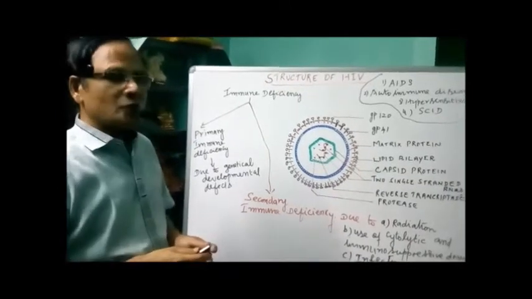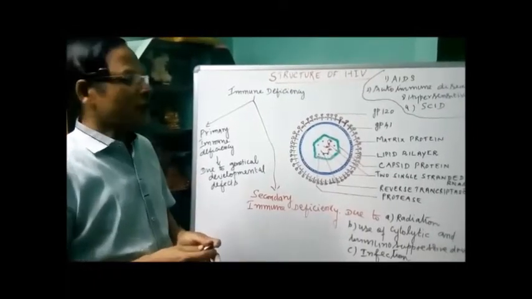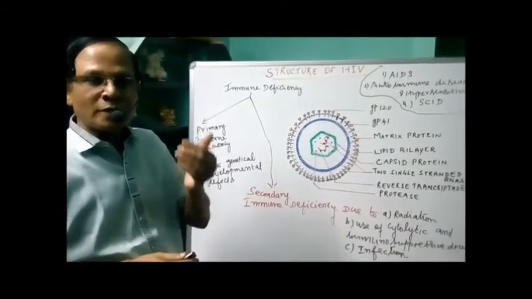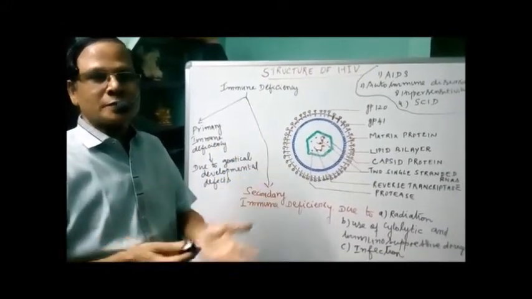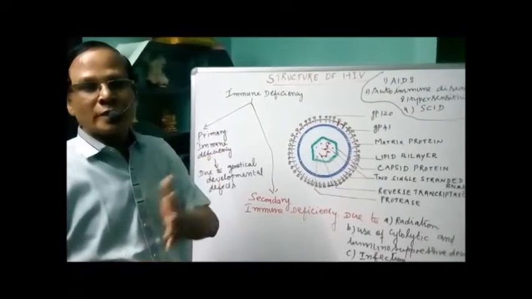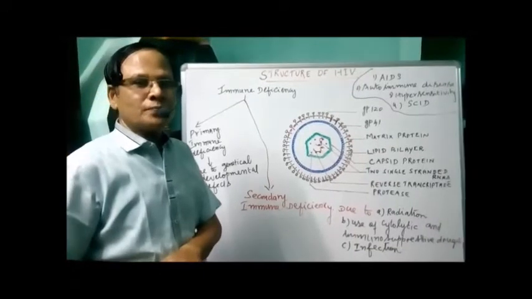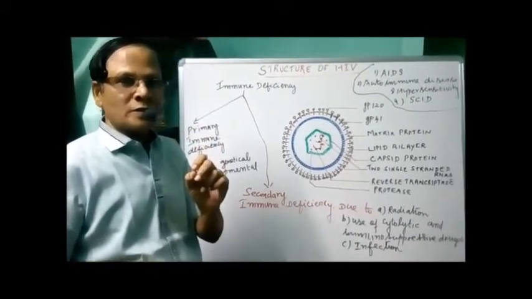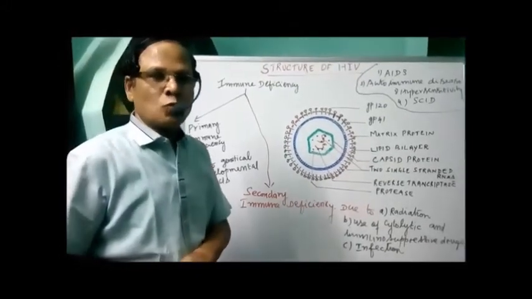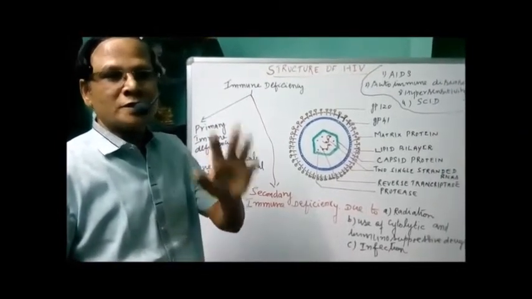Hi students, today we have to discuss the immunodeficiency diseases, particularly AIDS. The immune system is formed of a number of components, the different types of cells we have seen already, and they normally provide protection to the body against various infections. When the immune system is working properly, there is no infection. Sometimes there is a failure in one or more components of the immune system that results in immunodeficiency diseases.